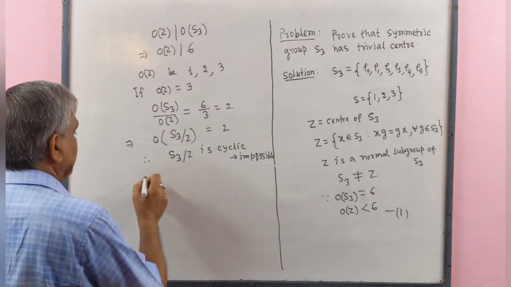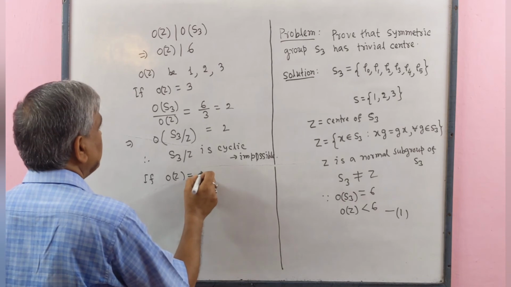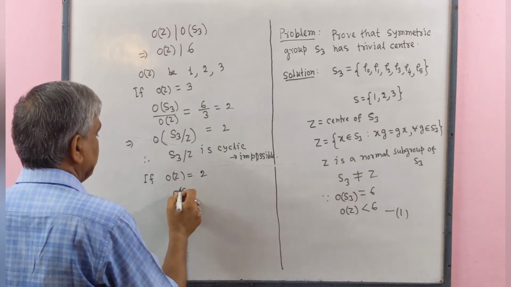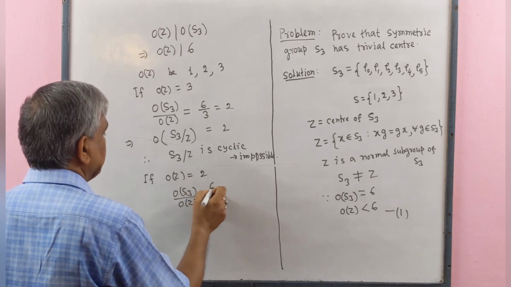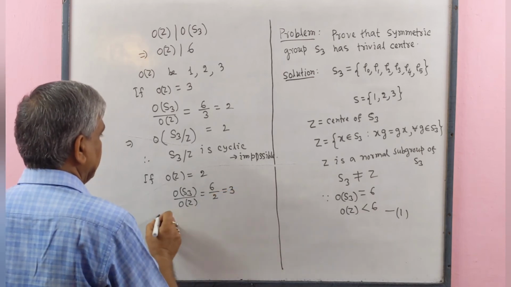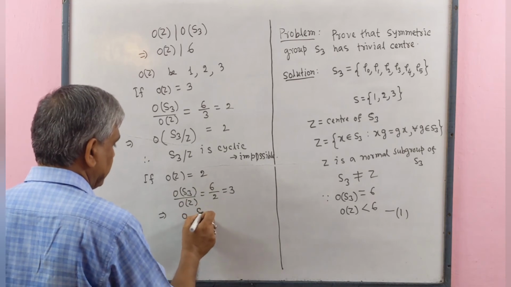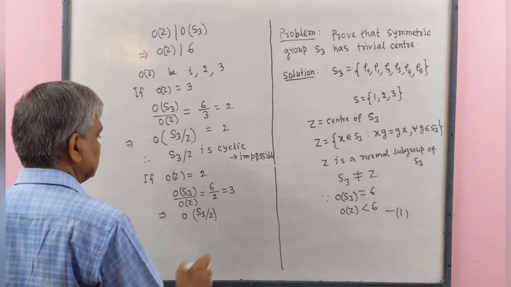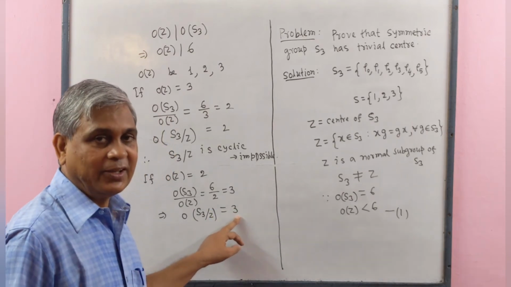Again, if the order of Z equals 2, then the order of S3 by the order of Z equals 6 by 2, that is 3, which implies that the order of the quotient group S3 by Z equals 3, and 3 is a prime number.